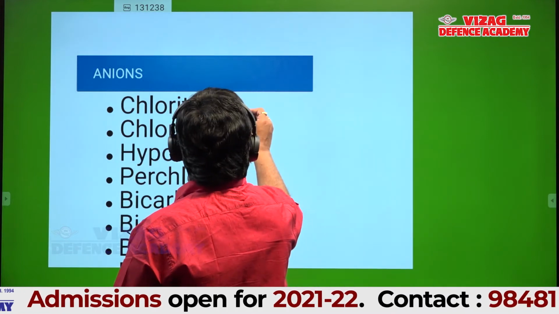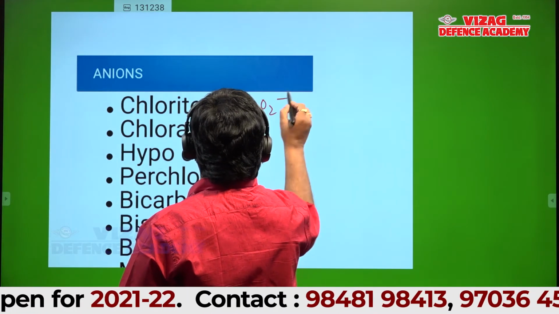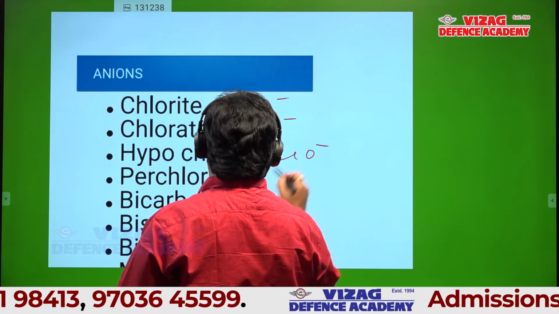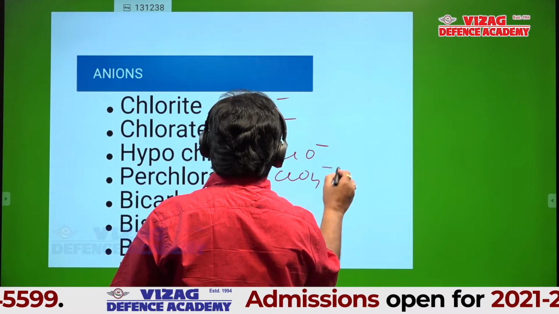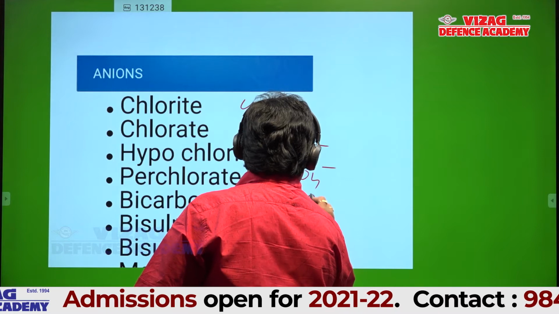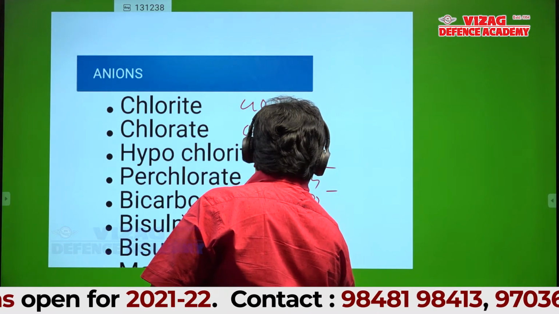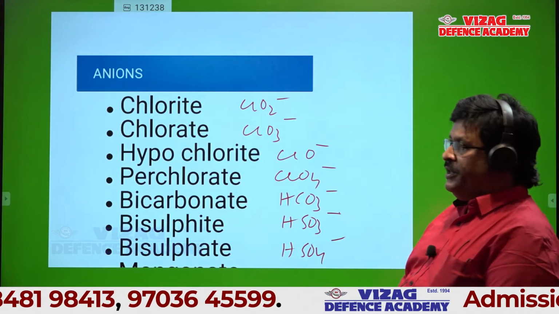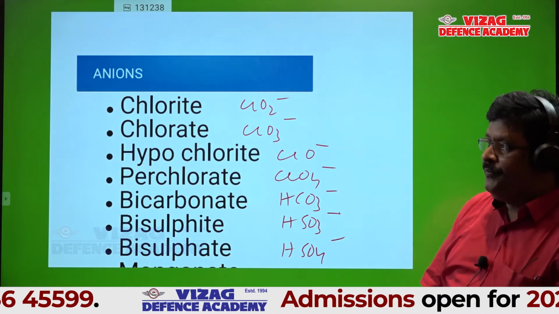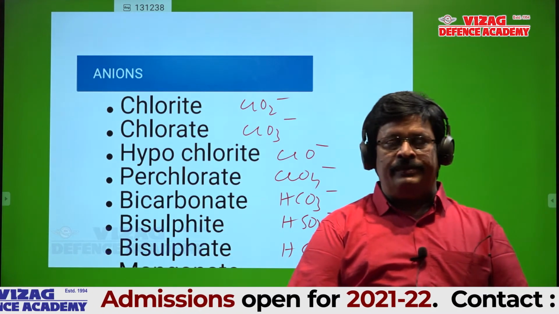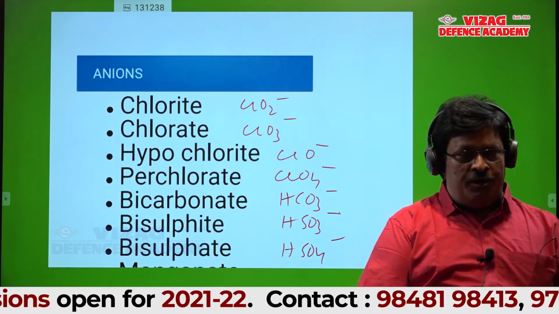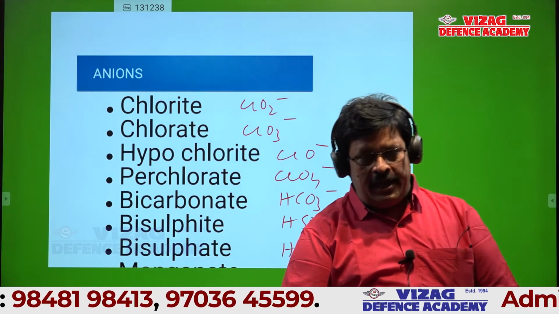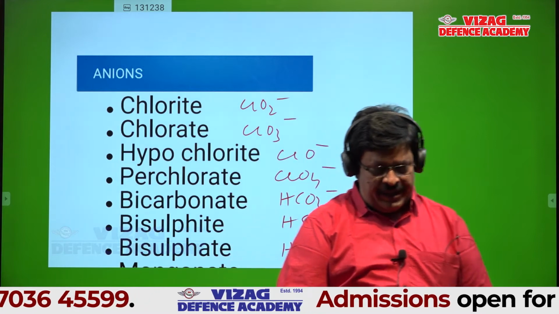Chlorite is ClO2 minus, chlorate is ClO3 minus, hypochlorite is ClO minus, perchlorate is ClO4 minus, bicarbonate, bisulfite, bisulfate. These are the formulas of the given ions. You just write and check how many are correct, that is it. This is what is called a quick revision for today's examination.